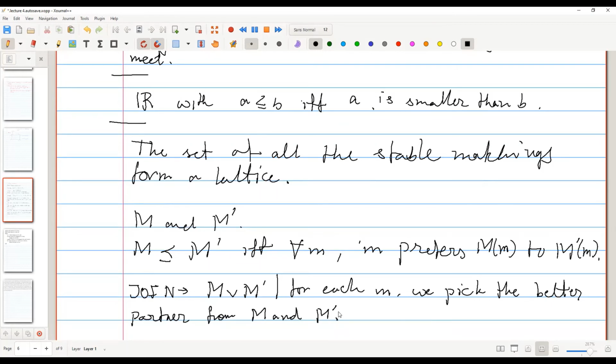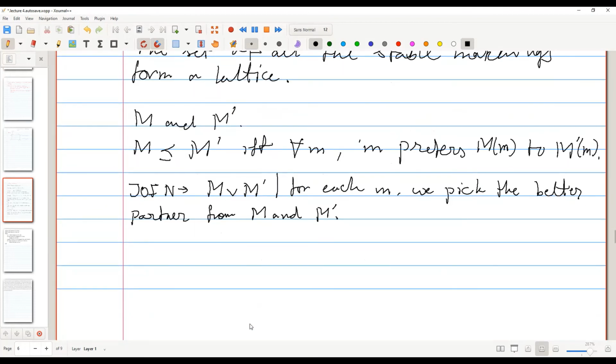You check his partner in M and his partner in M prime, and we pick the better one. We do it for each man, and we call that M join, or M logical or M prime. So is it a matching, by the way, M or M prime?